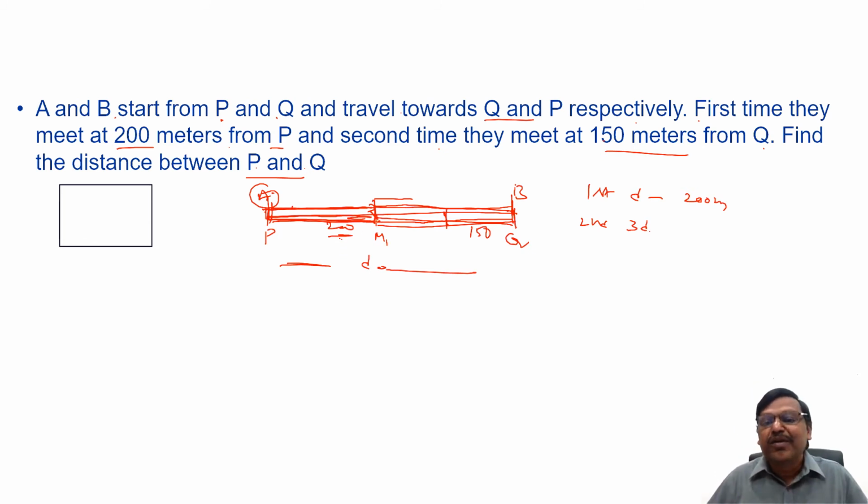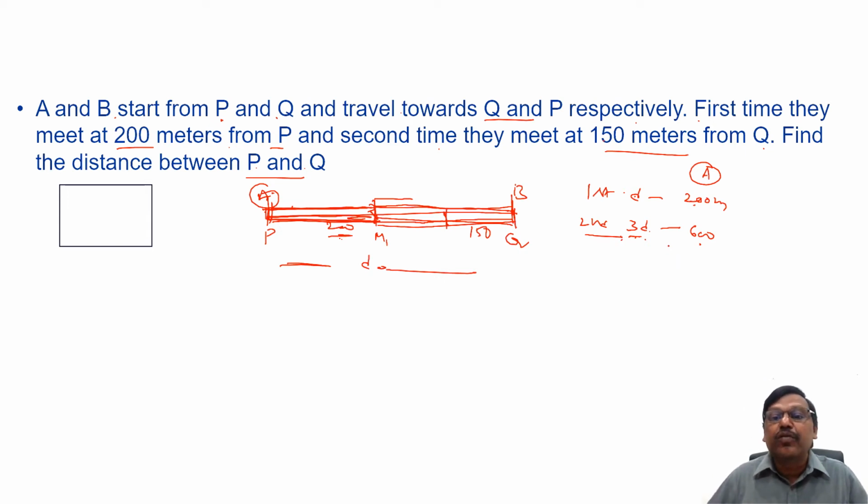Now tell me, by the time they meet second time they are traveling 3D. Means in a distance of 1D, if A is covering 200 meters, out of total 3D, how much will A cover? For 1D it is 200, for 3D it is 600 meters. This is the distance covered by A. Out of this 3D, distance covered by A will be 600.